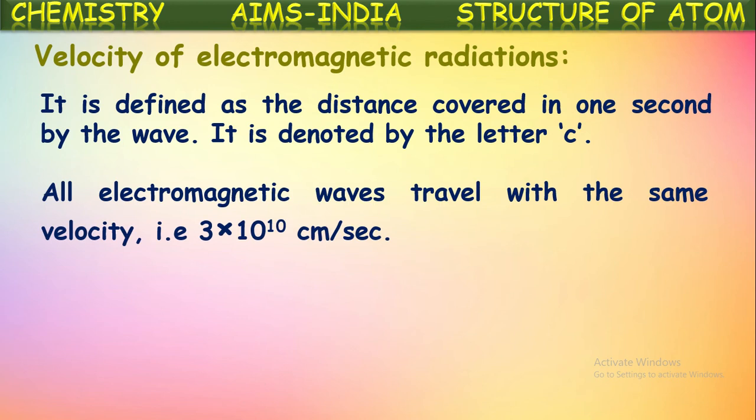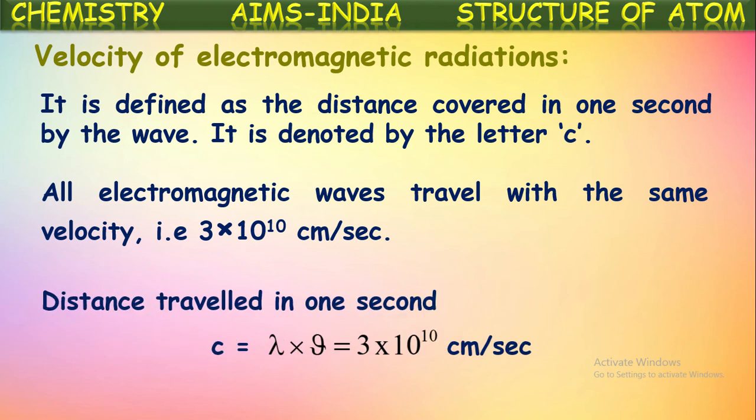All the electromagnetic waves or radiations travel with the same velocity, that is equal to the velocity of light. The velocity of light is 3 into 10 to the power of 10 centimeters per second, or 3 into 10 to the power of 8 meters per second. This is the velocity of electromagnetic radiations.